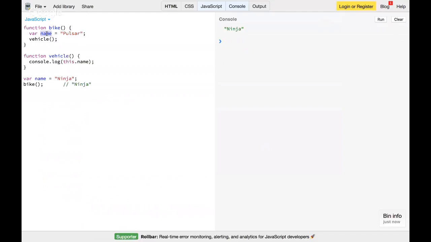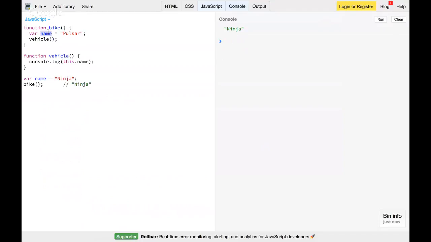No, that's wrong. When I call bike, I call it from a global execution context, and when I say this dot name, it looks for a global name variable, and the global name variable is ninja. That's why it prints ninja. So this local variable doesn't come into the picture. That's why pulsar doesn't get printed. Here the default binding of the this keyword applied. That's why we got ninja printed.